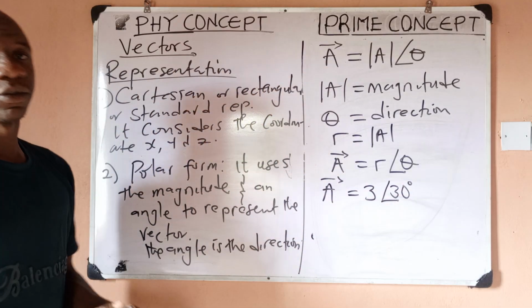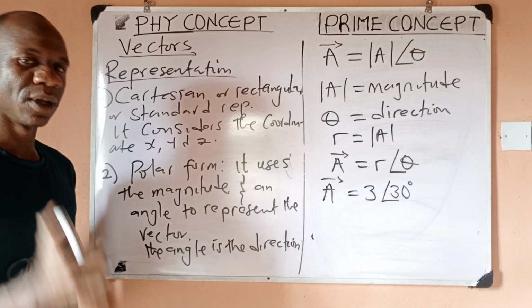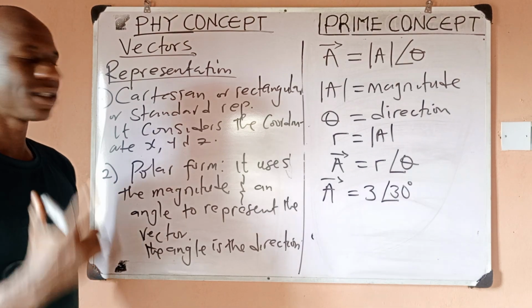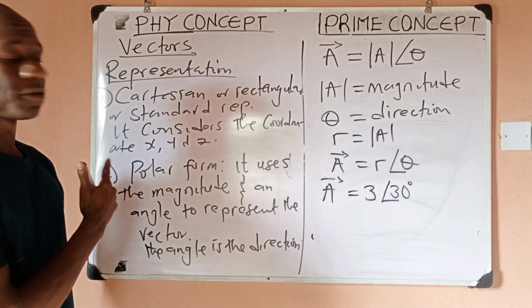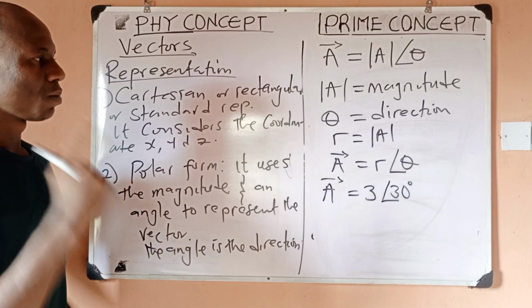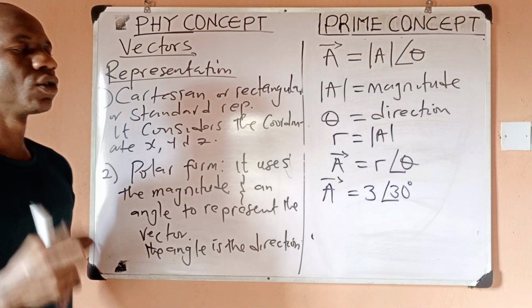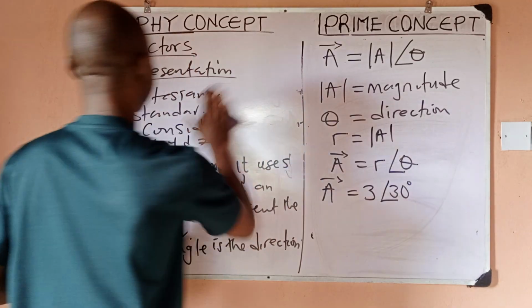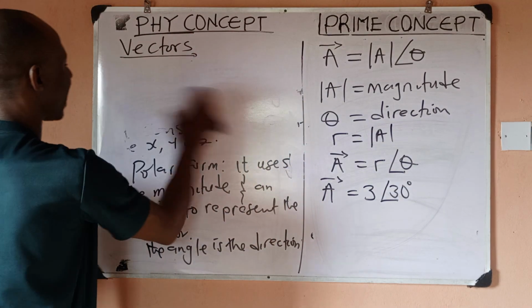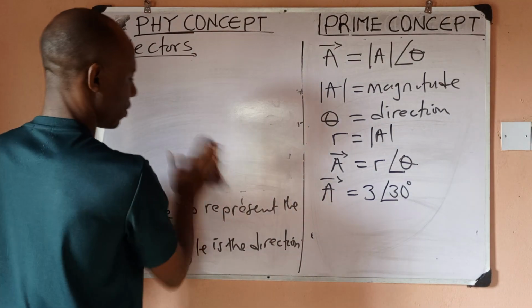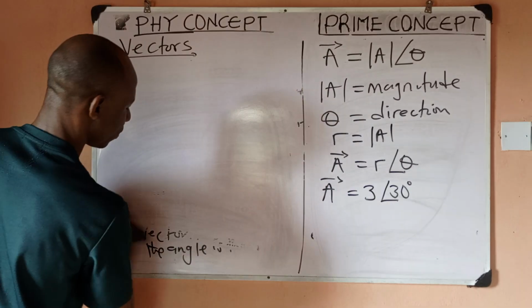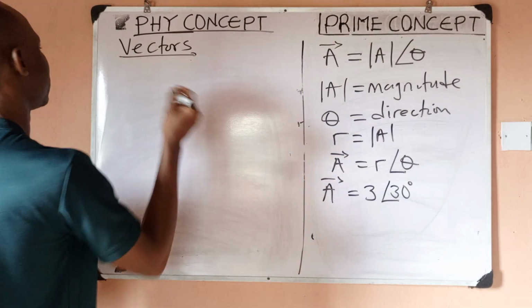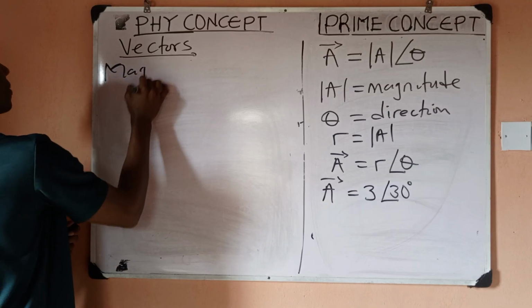So this is an example of representation in polar form, which we would see how to analyze both in Cartesian form and also in polar form. So take note of these notations or symbols. Now let's quickly learn how we can find the magnitude of a vector. Since we have already introduced magnitude, how do we find the magnitude of a vector?